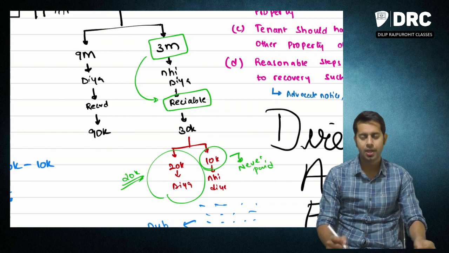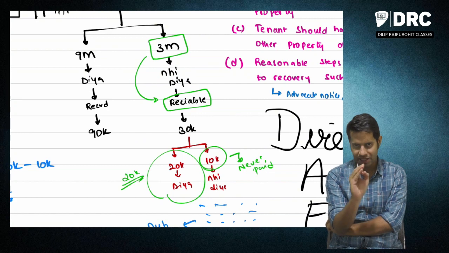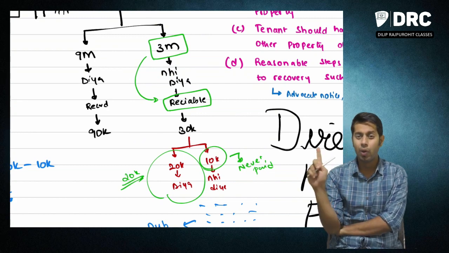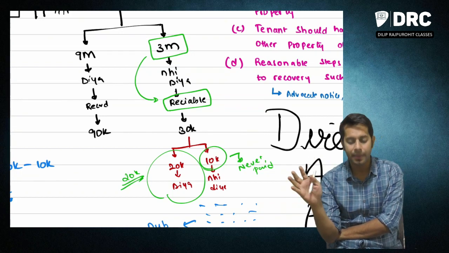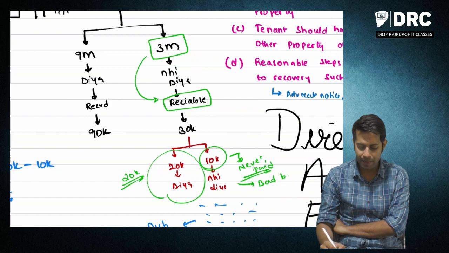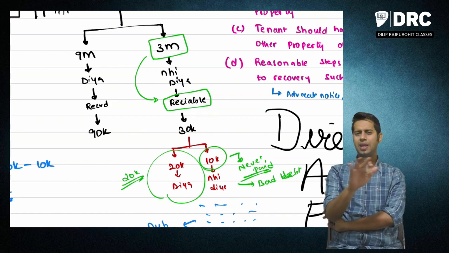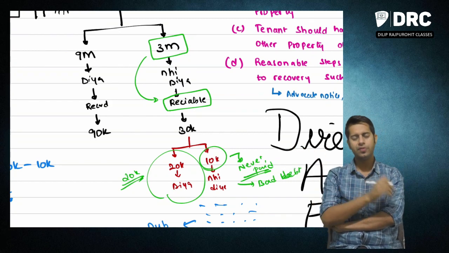I'll repeat. 3 months rent was receivable. Out of this 3 months rent, 2 months rent he has paid. 1 month rent he never paid me, and he is never going to pay me. So this is my bad debts of rent. I am never going to receive this 10,000 from you.